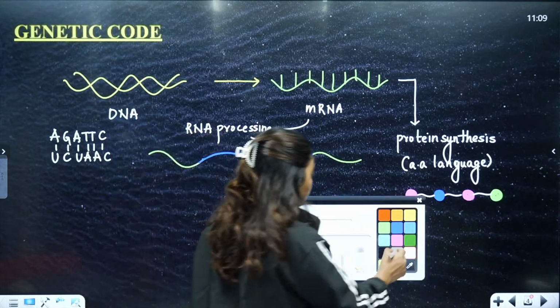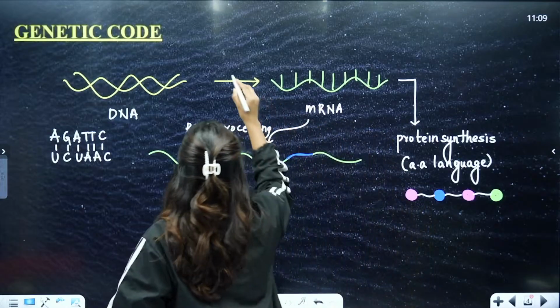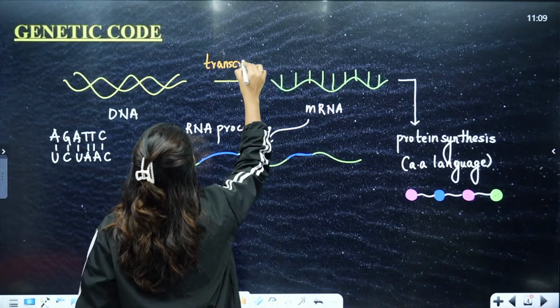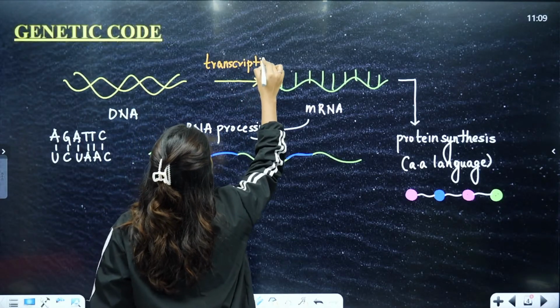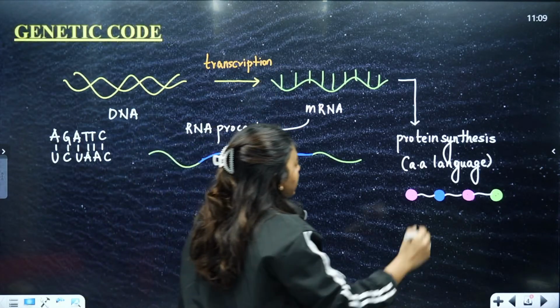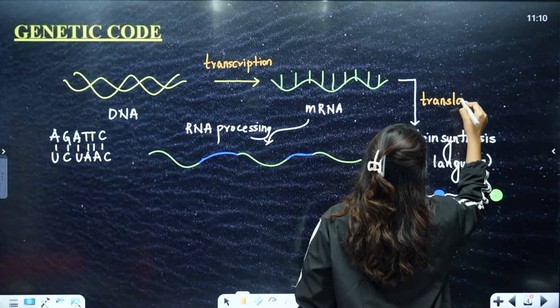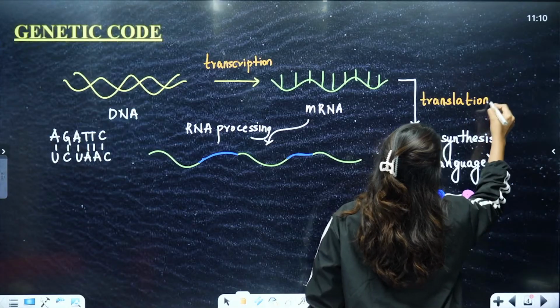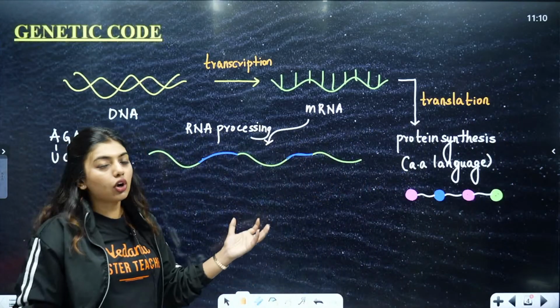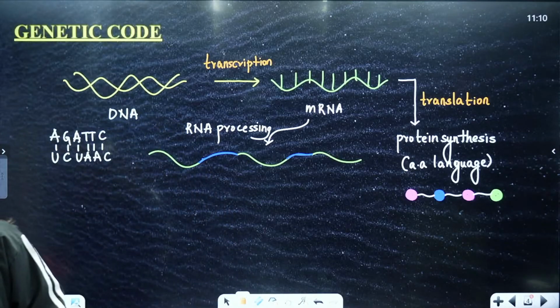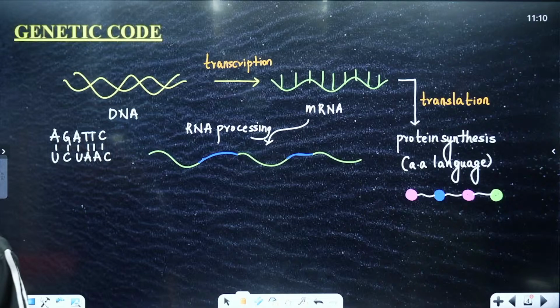So that is why, students, remember, transcription was easy, because it was DNA to mRNA. Here, this was a little complicated. Why? Because one was an RNA and one was a protein, and they both did not have the same language. Is that clear to all of you? Yes or no? Clear? Yes, clear. Okay. Awesome.